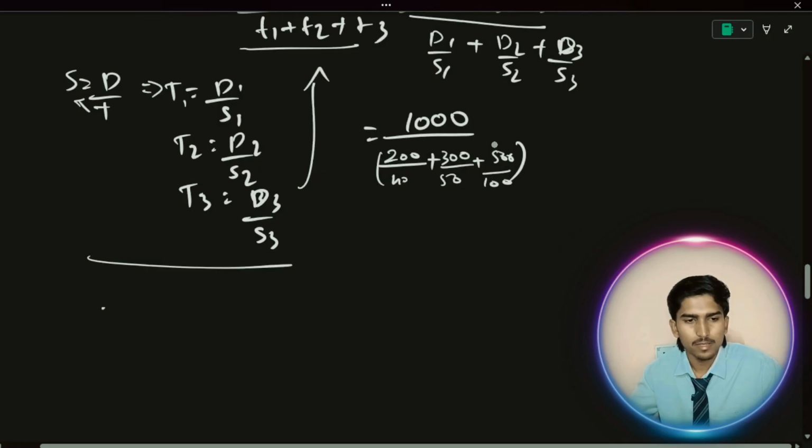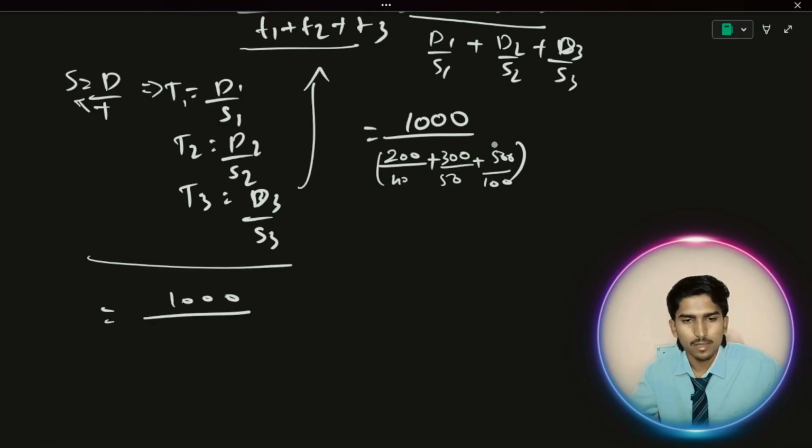I'm going to solve right here. 1000 divided by 200 by 40, that is 5, plus 300 by 50, that is 6, plus 5.